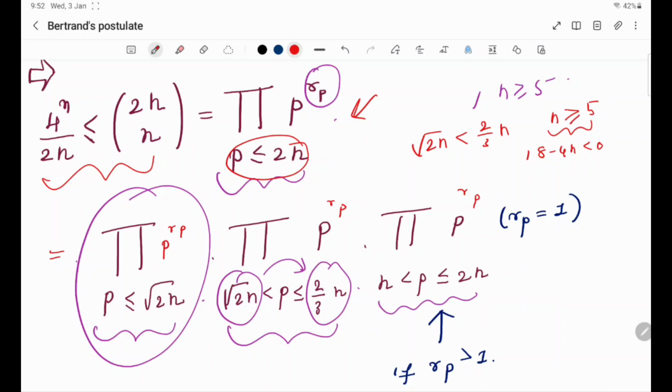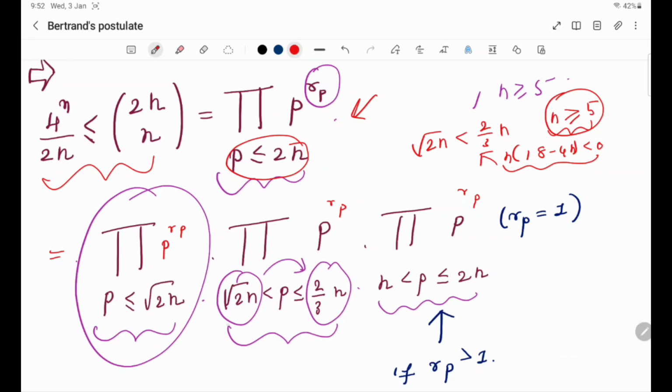Then when you increase the value, this is also negative, and if you multiply with the positive integer it is still negative, and from this argument n times (18 minus 4n) is less than 0, you can end up with this. But that is only when n is greater than or equal to 5. But we only need sufficiently large n, so we can do this. This splitting is valid. That's what I am telling.